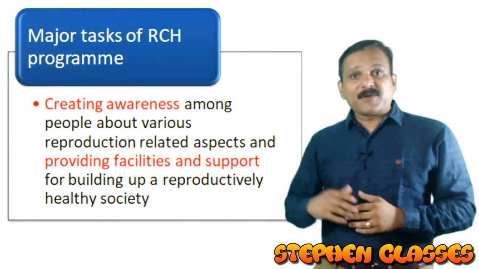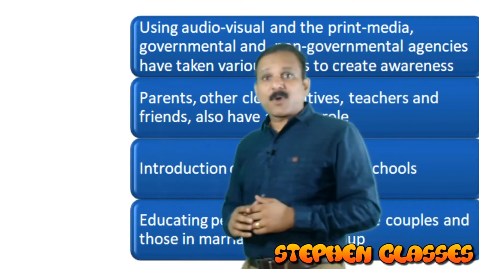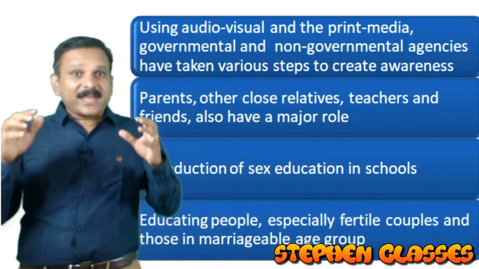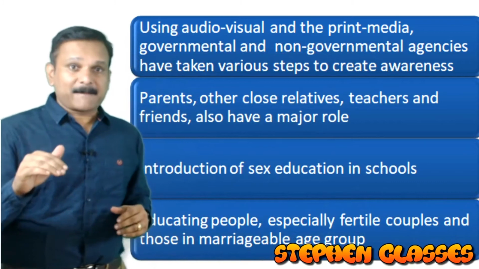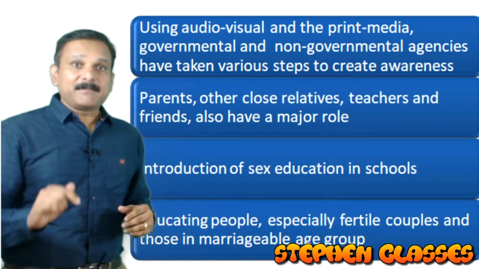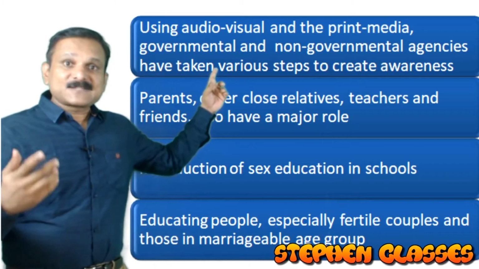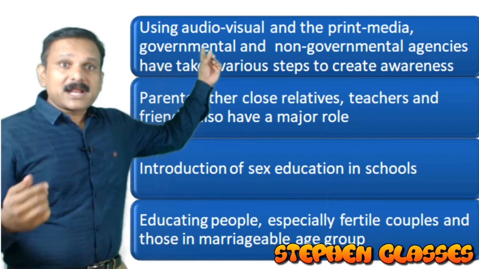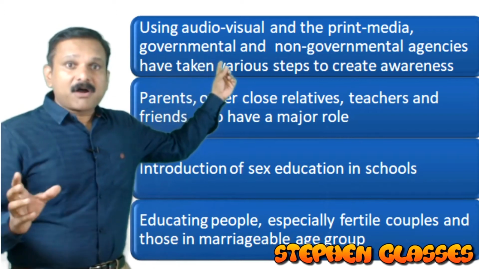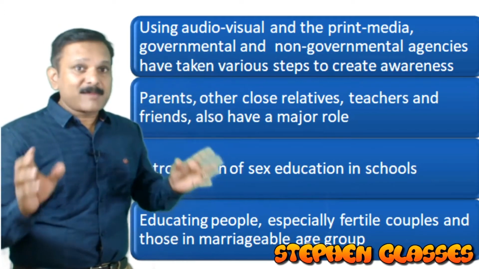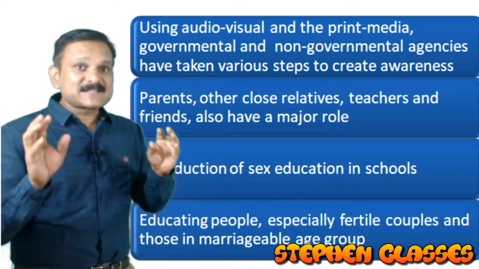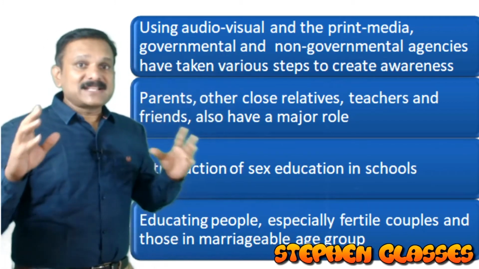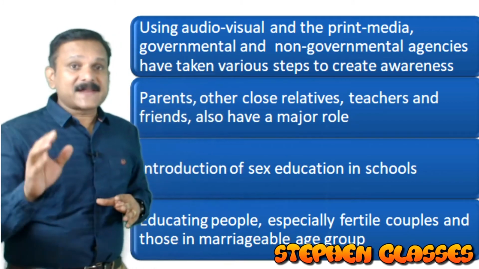Right. Now, this RCH program is implemented in different ways. What are the different ways in which we can implement this RCH program? The RCH program is mainly implemented by the government as well as non-governmental agencies. They use audio visual as well as print media for giving this awareness. So awareness is mainly given with the help of audio visual and print media. That is the first way of implementing the RCH program.